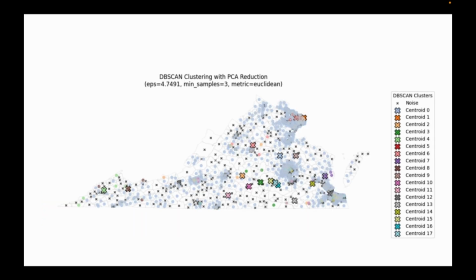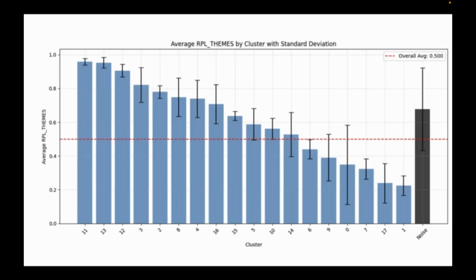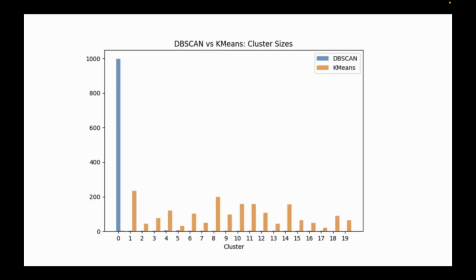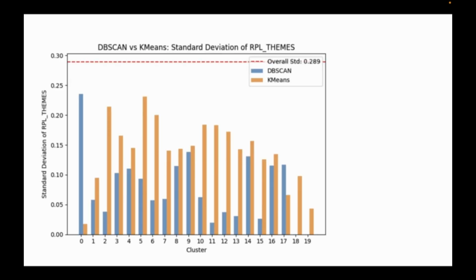The same applies for DBSCAN clustering, where this is our visualization and this is the score for DBSCAN. Why did we decide to do DBSCAN? It gives us an additional method to check against our k-means to see if the data and clustering agree. DBSCAN can cluster noise, as you see in the last black column and the X marks on this graph. Comparing DBSCAN and k-means, cluster 0 for DBSCAN has a lot of points, which overgeneralizes everything. But typically DBSCAN uses fewer points compared to k-means, and that leads to this standard deviation plot.